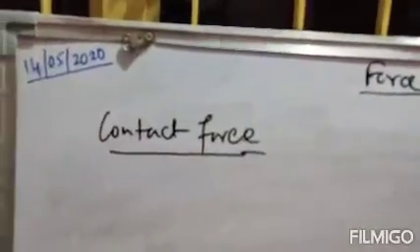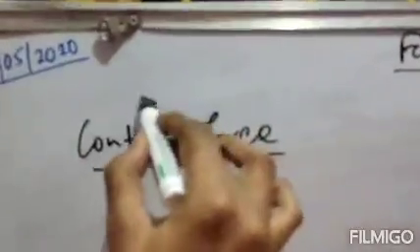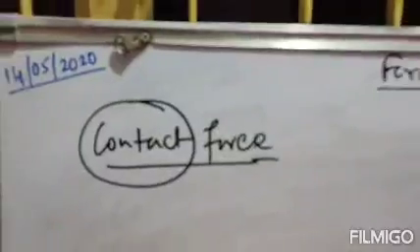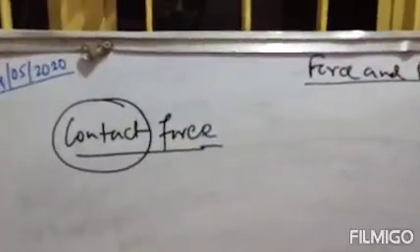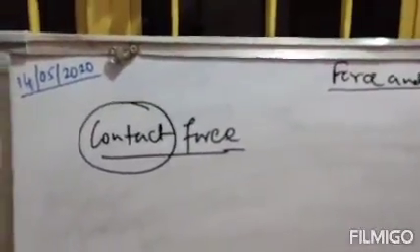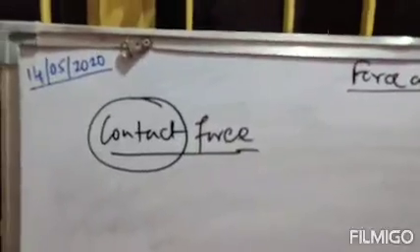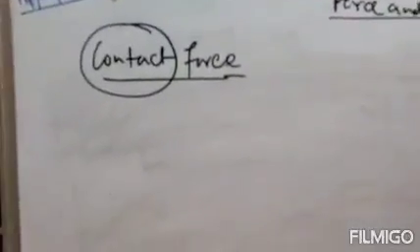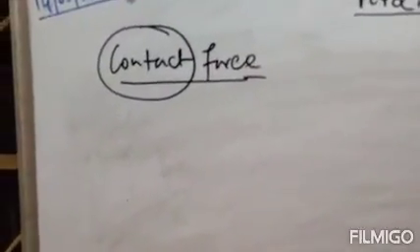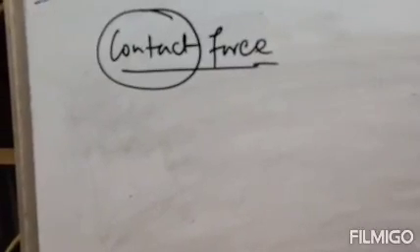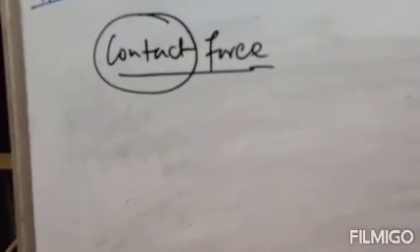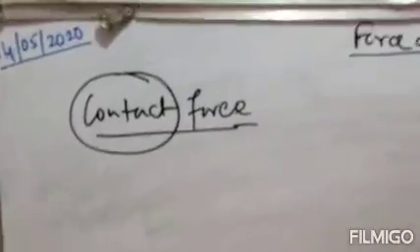You know the term contact. Contact means when two objects or more than two objects are close to each other. So this is a force that arises when two or more objects are close to each other or in contact with each other. So that is your contact force.